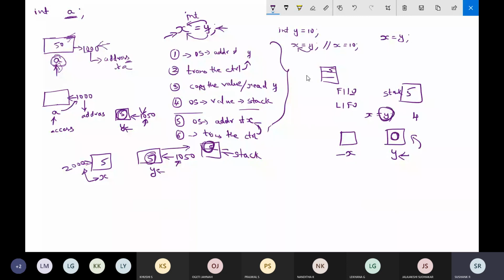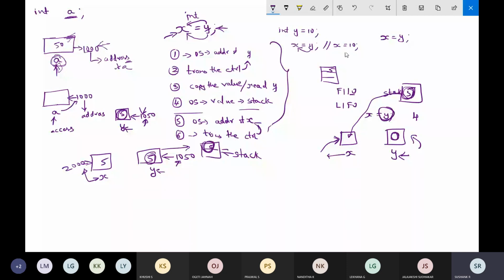After this, get the address of x. Once the address of x is read, then transfer the control. Once you transfer the control, here you are not copying the value from this block, but you have to place the value. So if you want to place the value, get it from the stack and place it here. So that's all. These are the steps that are involved whenever a simple statement is executed.